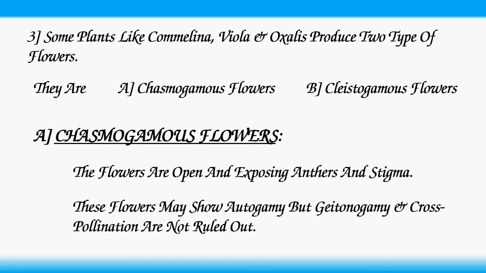These flowers may show autogamy, but geitonogamy and cross-pollination are not ruled out. That means in chasmogamous flowers, along with autogamy, there is a chance of geitonogamy as well as cross-pollination.